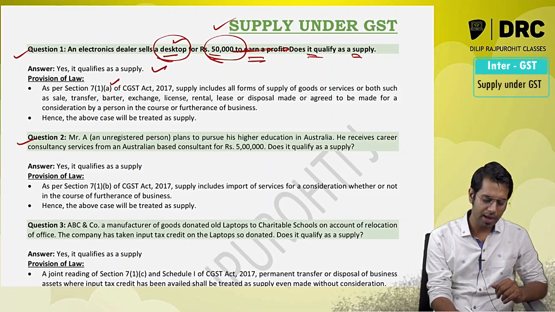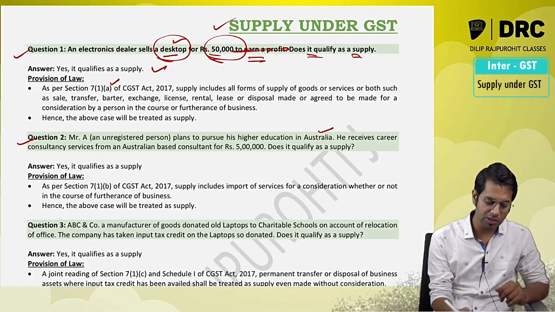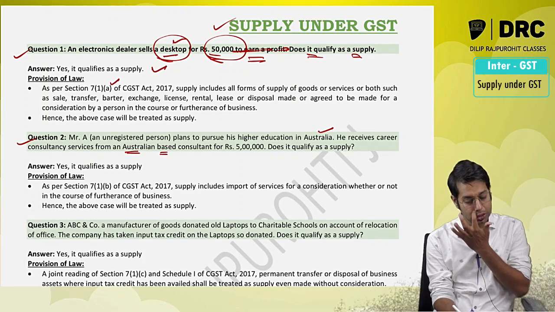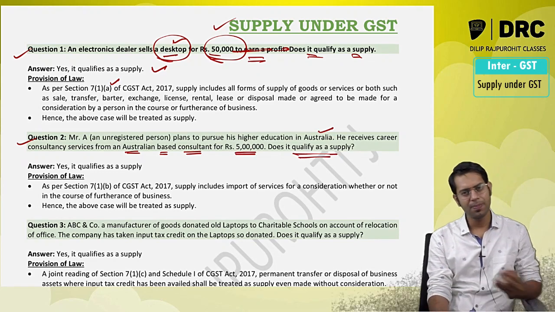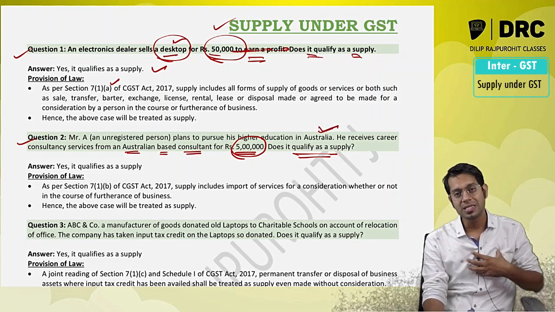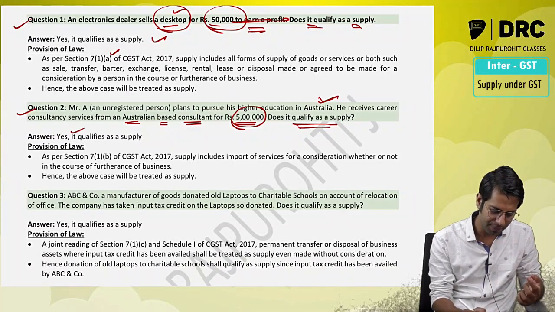Then Mr. A, an unregistered person, plans to pursue his higher education in Australia. He receives career consultancy services from an Australian company, Australian-based consultant for 5 lakh rupees. Does it qualify as supply? Yes, because I am importing services for a consideration. Though it is for my personal purpose, for my education purpose, it will be treated as supply. Yes, it qualifies as a supply.